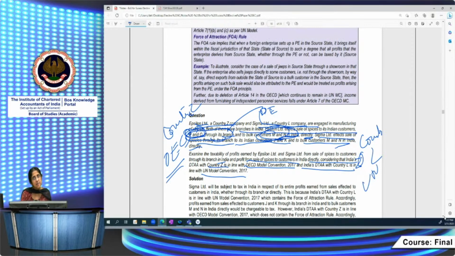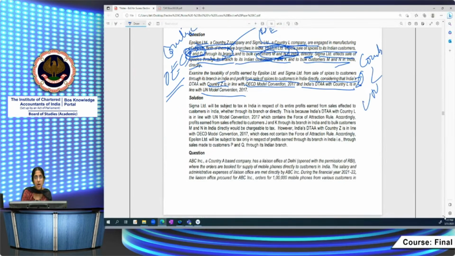On the other hand, Sigma Limited is situated in country L. India's DTA with country L is in line with the UN model. It incorporates the force of attraction rule, and similar products are sold directly to customers. So profits from those also will be chargeable to tax in the hands of Sigma Limited. Hope this is clear.